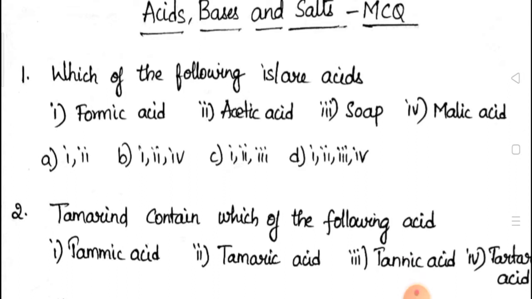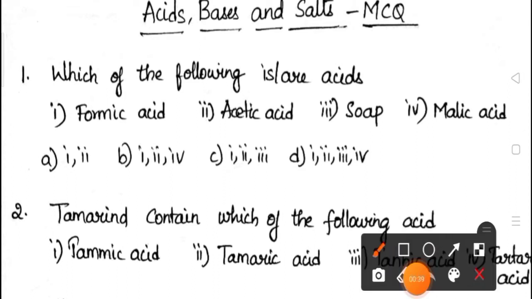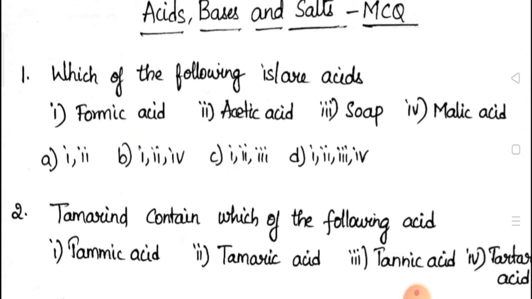The first question, which of the following are acids? First, formic acid, 2, acetic acid, 3, soap, 4, malic acid. Most of you know that formic acid, acetic acid and malic acid are acids. Soap is basic in nature. So what is the correct answer for this question? 1, 2, 4, that is given in option B.